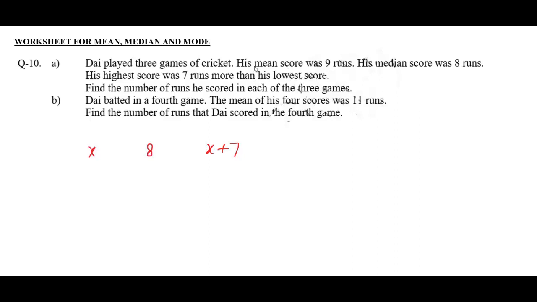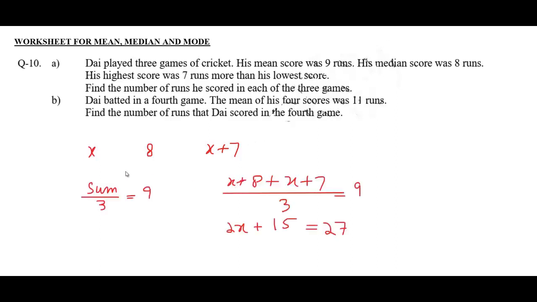The mean of these 3 games is 9, so the sum is the sum of these 3 values. By cross multiplying, we will get this equation, and after solving this equation, x is 6. Therefore, the lowest score is 6. The middle score, which is the median as well, is 8, and 6 plus 7 is 13.